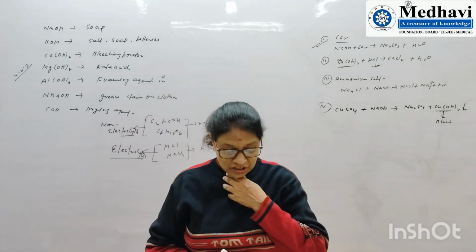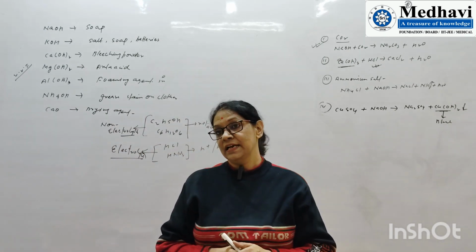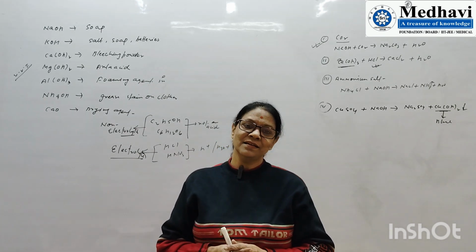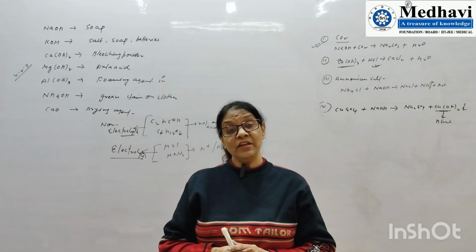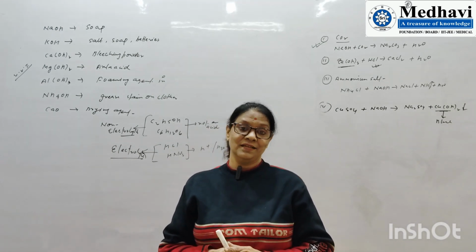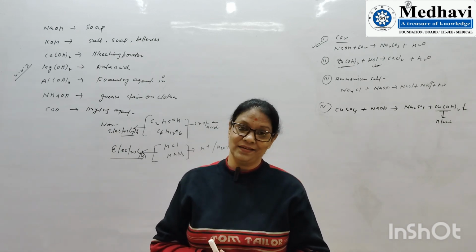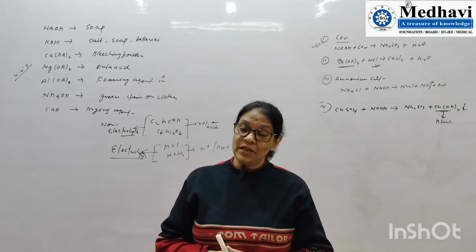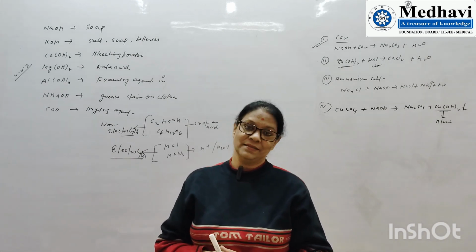Then, dry HCl does not change the color of dry litmus paper. Why? Very, very important. I said that HCl is an acid and it turns blue litmus red. But when we use dry HCl gas, hydrogen chloride gas, there is no hydronium ion. Separation of H plus ion and Cl minus ion does not take place.